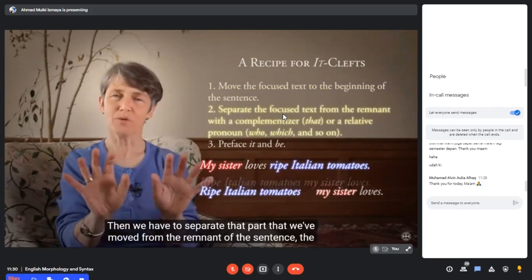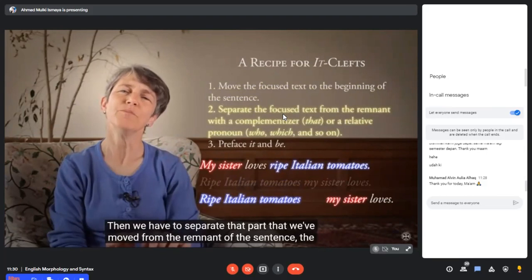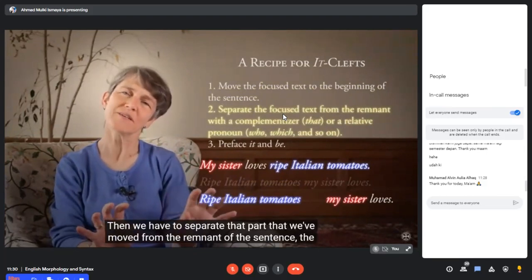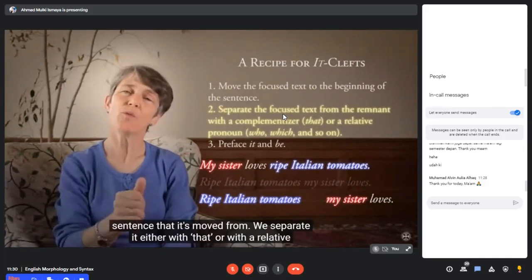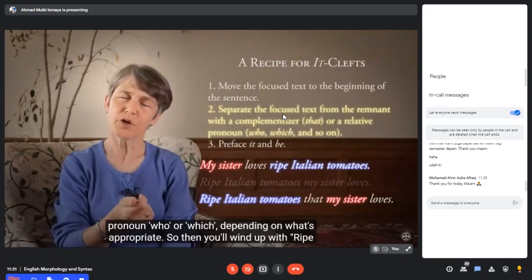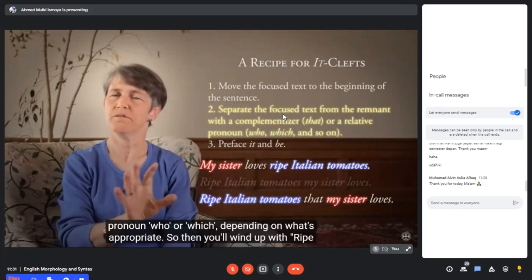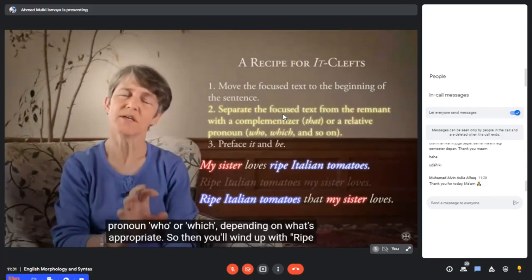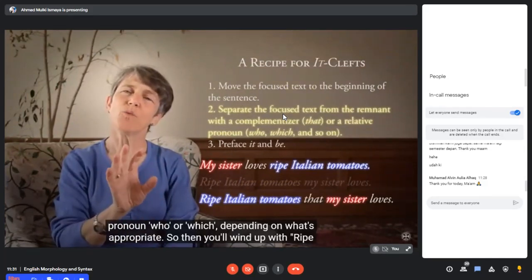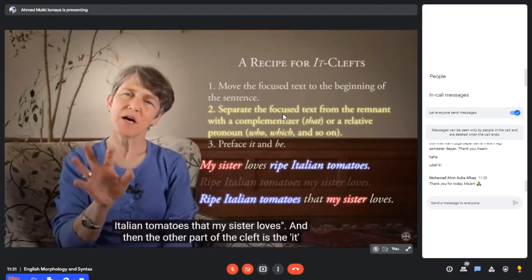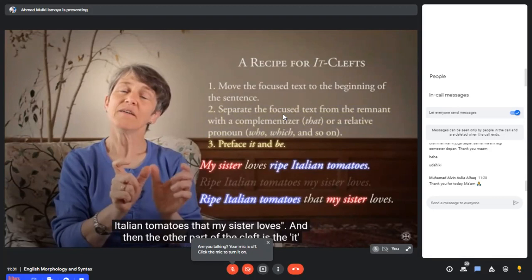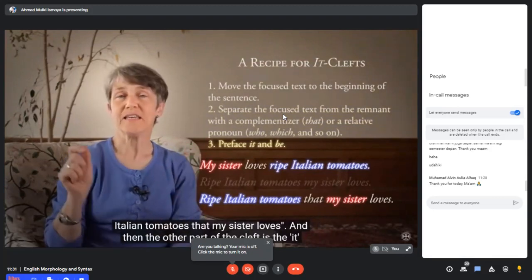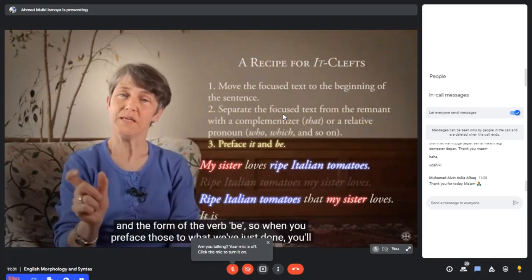Then we have to separate that part that we've moved from the remnant of the sentence that it's moved from. We separate it either with that or with a relative pronoun, who or which, depending on what's appropriate. So then you'll wind up with ripe Italian tomatoes, that my sister loves. And then the other part of the cleft is the it and the form of the verb be.